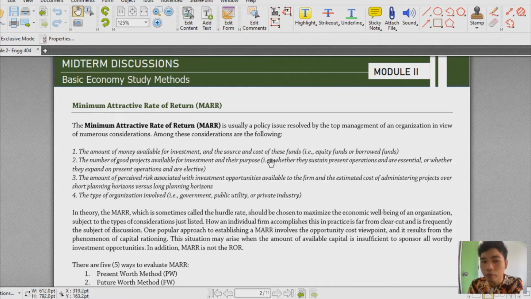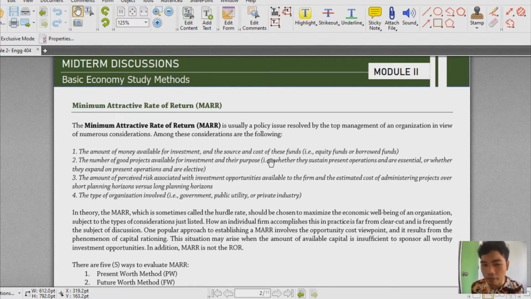And then for number 2, we have the number of good projects available for investment and their purpose. The number 3 would be the amount of perceived risk associated with the investment opportunities available to the firm. And then pang-apat would be the type of organization involved. Could be government, public utility, and private industry. So lahat ng itong mga considerations natin, itong 4 na considerations ay nagkakaroon ng effect dun sa ating MARR in a sense na whatever is the condition stated above, doon natin ibe-base yung ating paghahanap nung magma-maximize sa ating